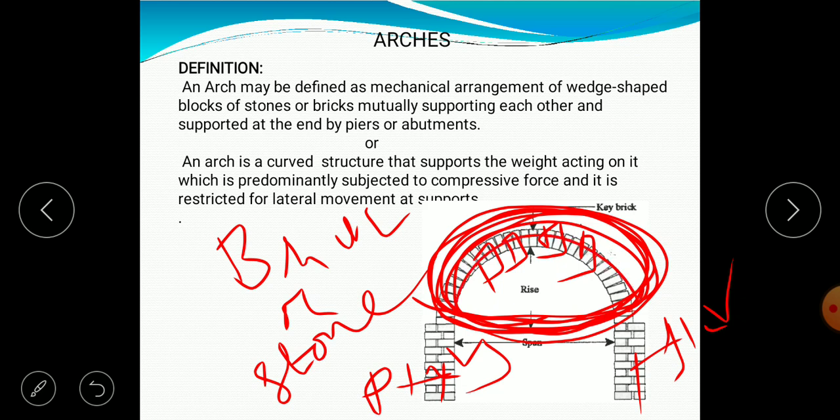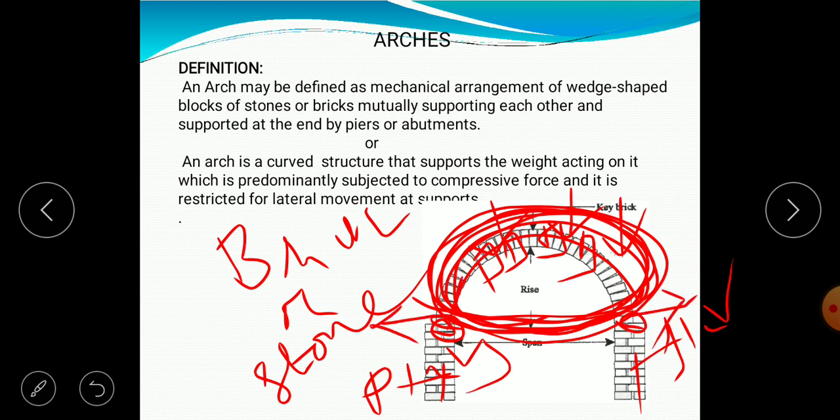This is a curved structure, no? An arch is a curved structure that supports a weight which is acting. This is the arch which is supporting the weight acting on it, and its nature is compressive and it is restricted for lateral movement at supports. Here these are the supports where these arches are restricted from moving in the lateral direction.